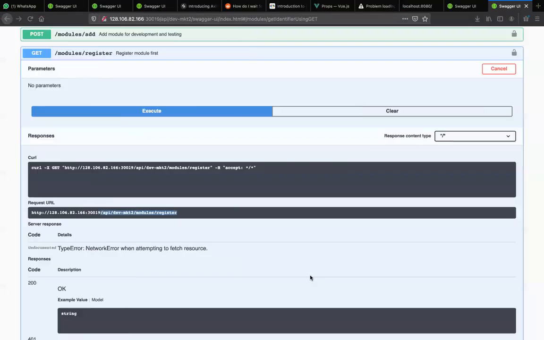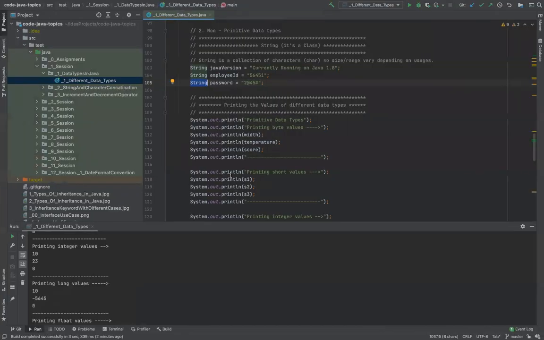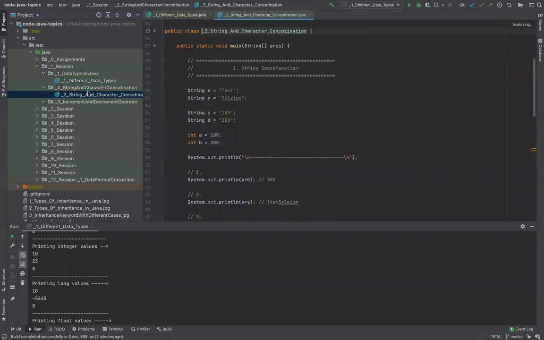Okay. All right, let me move on to the next one because we have to cover a lot of things for the week. So I'll go to the next one, strings and characters. As I said, string is a very important concept because everything revolves around strings. Strings hold center stage in any program. Now, what is a string?